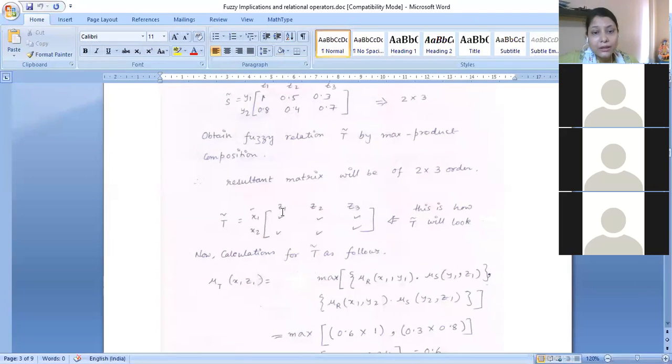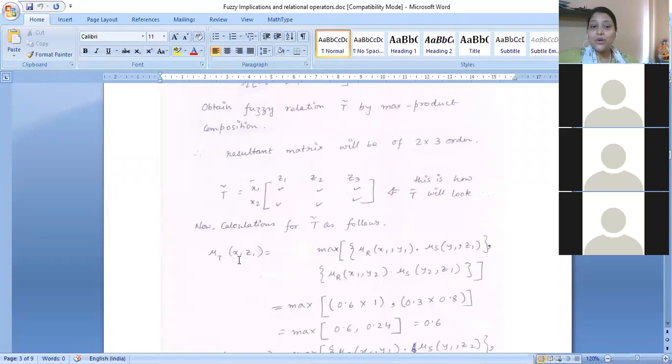You have to find x1, z1; x1, z2; x1, z3; and also x2, z1; x2, z2; and x2, z3. Whenever we compute the x1, z1 degree of membership, we need to compute the max product composition.